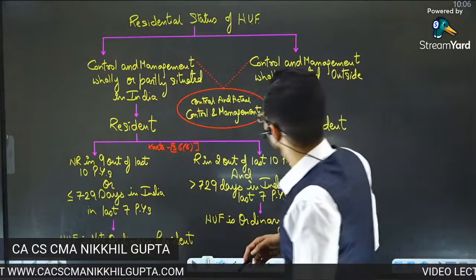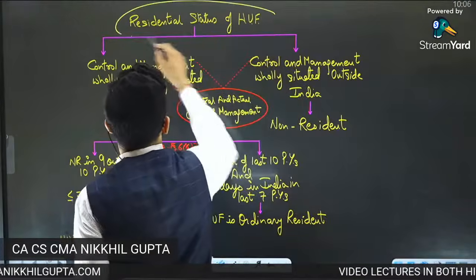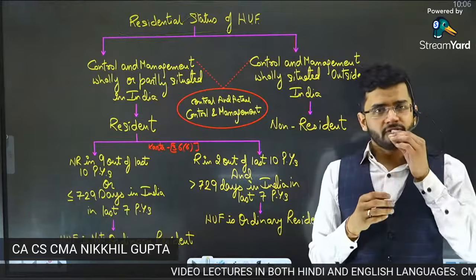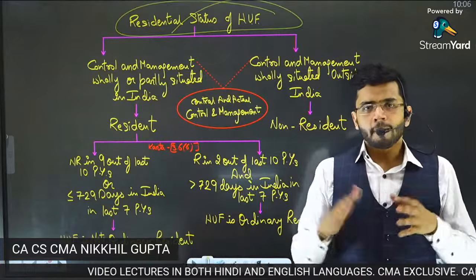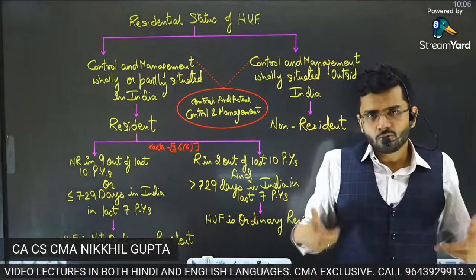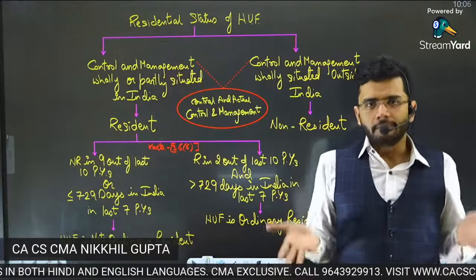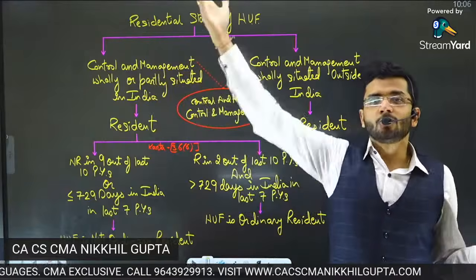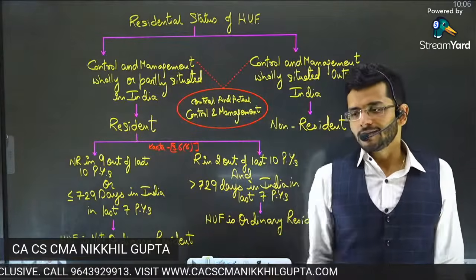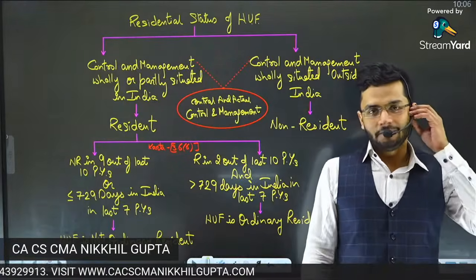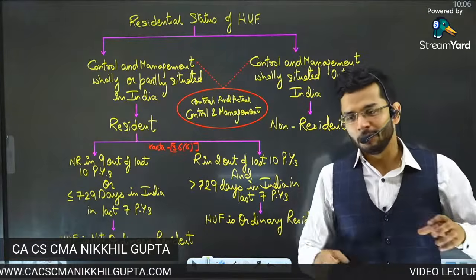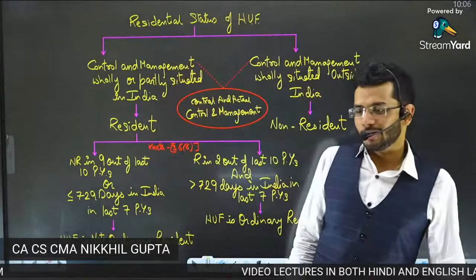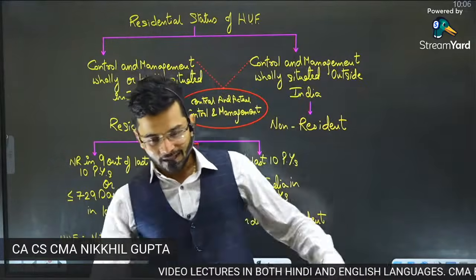All right, now we come on to the residential status of HUF. Now guys, please tell me, can an HUF or a company or an AOP/BOI book a ticket? Do they have legs? Can they stand up, walk towards the airport, board a flight, and go to the United States of America? Answer yes or no. Can an HUF or a company or an AOP/BOI board a plane and go to America or any other country?